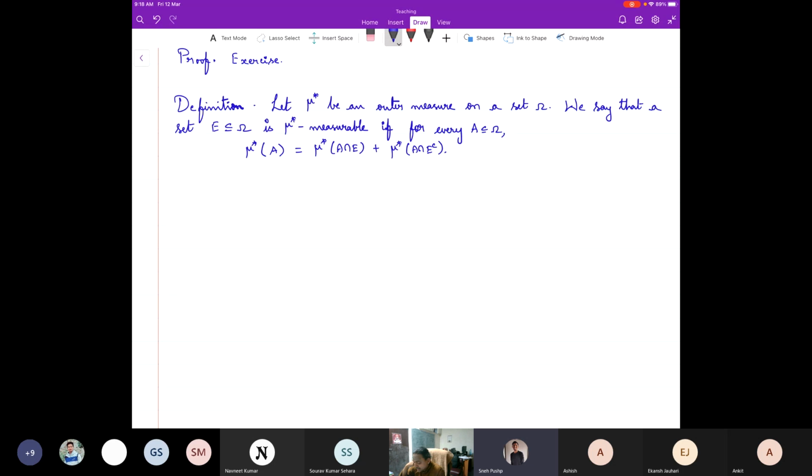What I'm asking is something else. We made a remark that it is enough to show that mu star A is always less than or equal to mu star of A intersection E plus mu star of A intersection E complement. That's right.